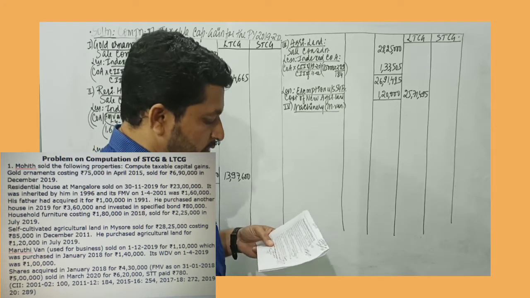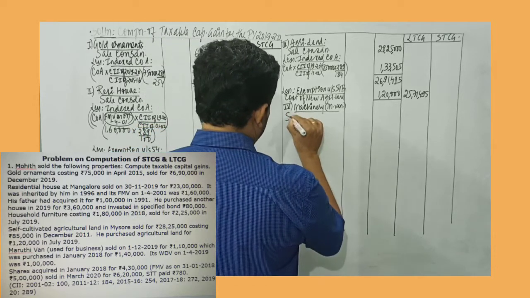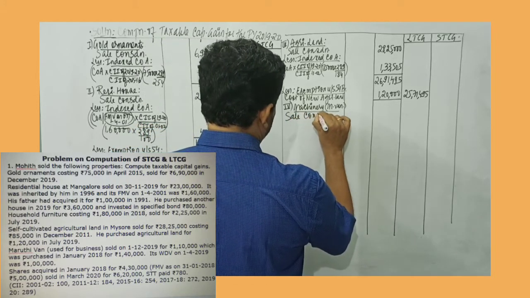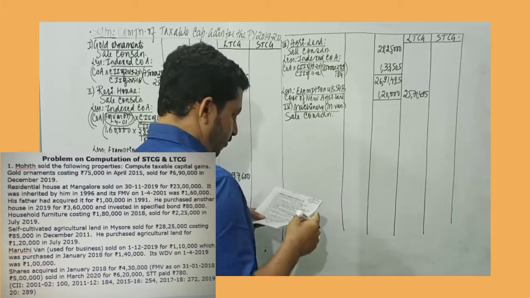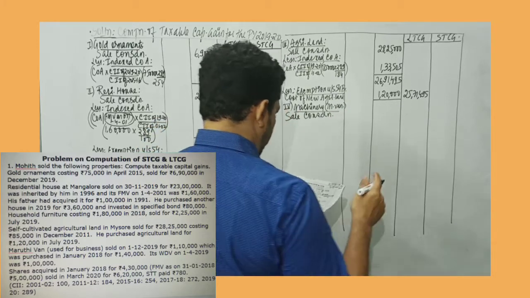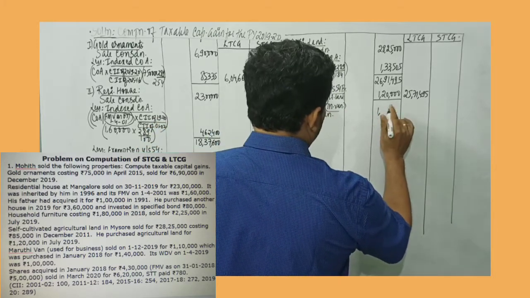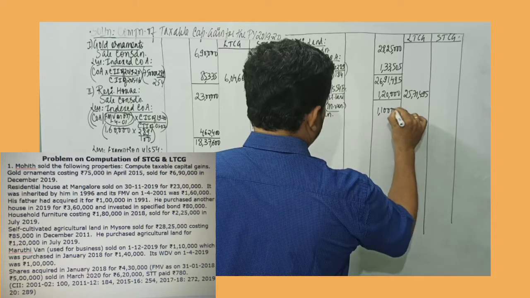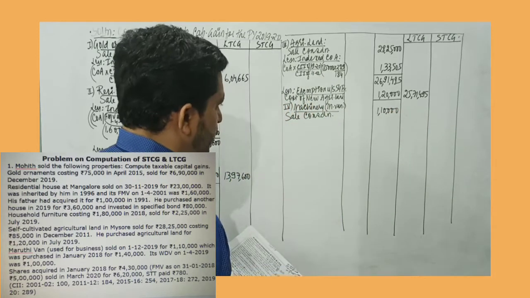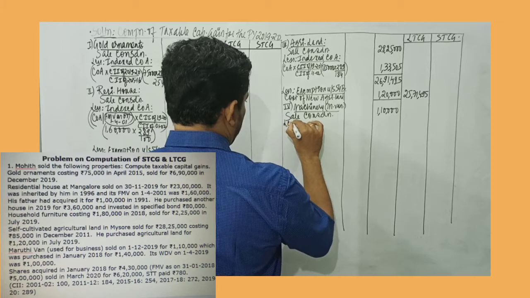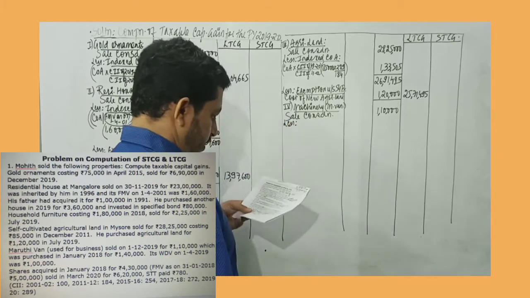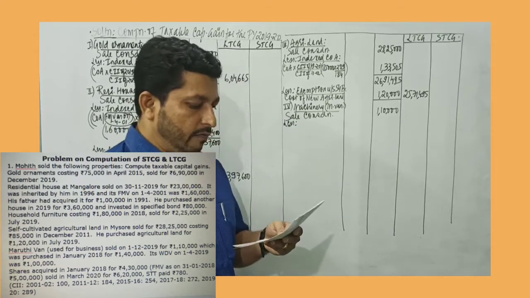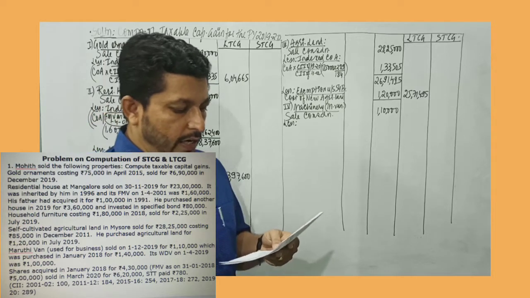Sold on 1st of December 2019 for rupees 1,10,000. So I record 1,10,000 in the second amount column. Then I record less what is given. It was purchased in 18 for 1,40,000, so that's irrelevant.